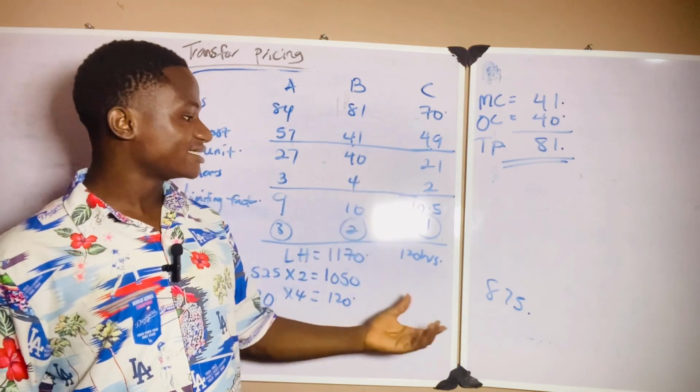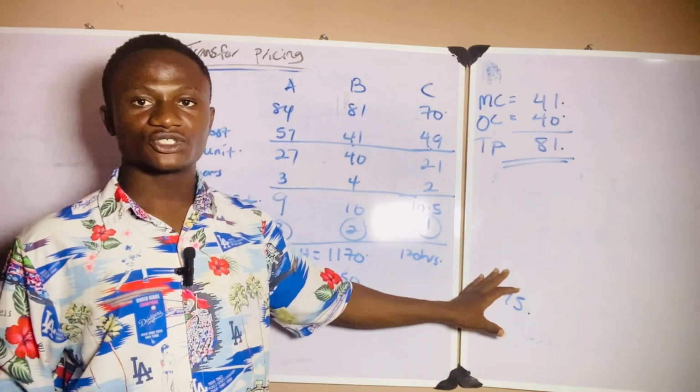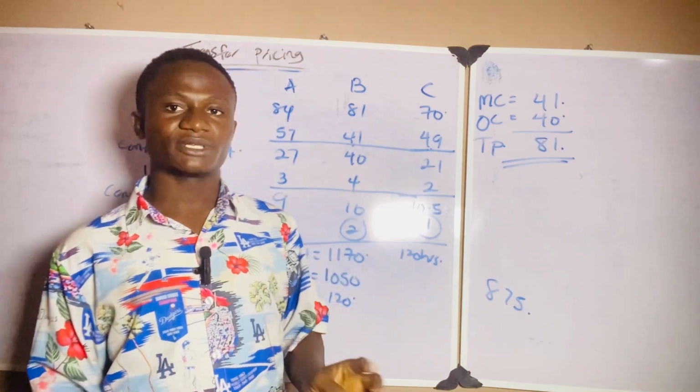But in the case whereby there is no external market for product B, that is, the demand for B is 0, then the transfer price will just be 41 naira alone, the marginal cost.